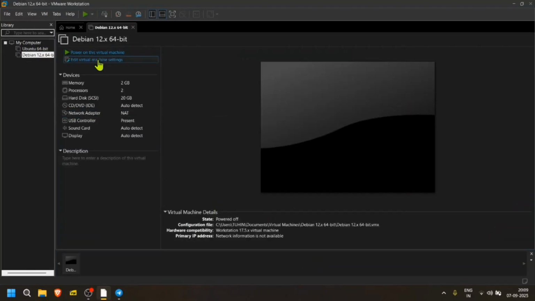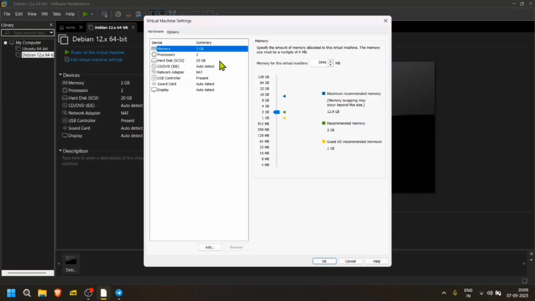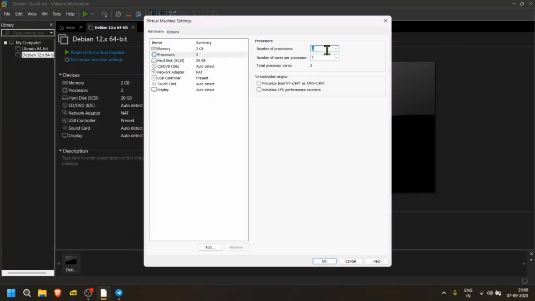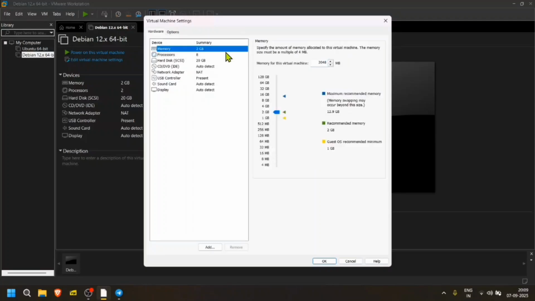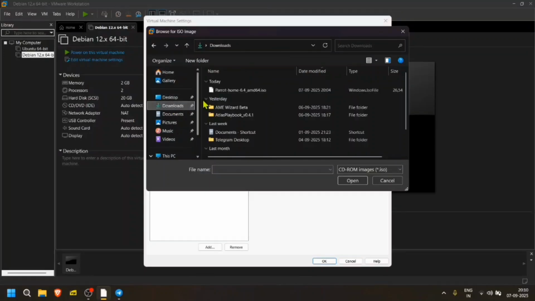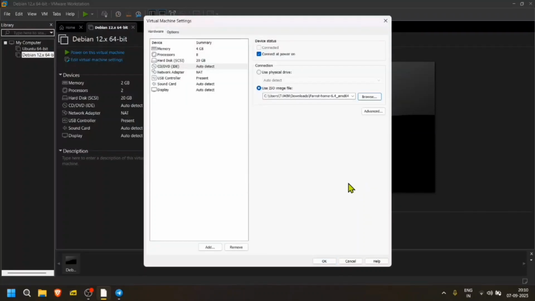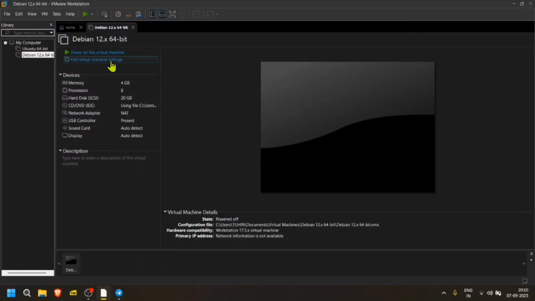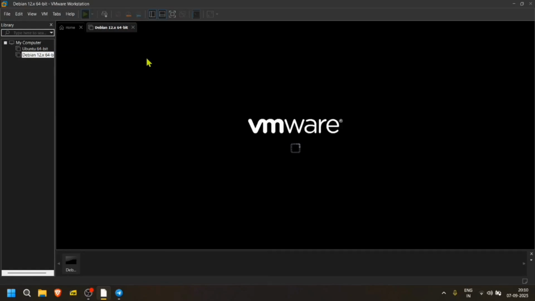So yeah, our machine is ready. We just have to put the ISO file, and I'll just update some CPU cores and RAM to 4 GB, and then just choose the ISO file. Now just power on the machine.